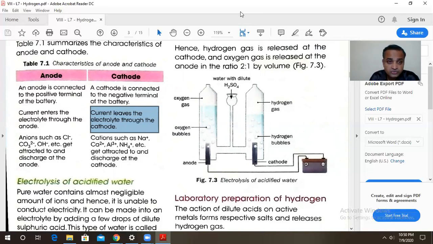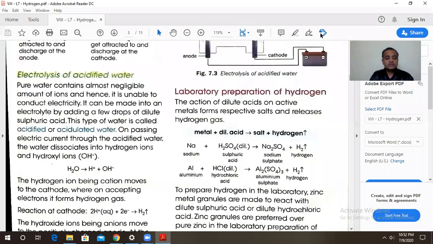These are a few points of difference between anode and cathode. So dear friends, now we have seen what is electrolysis, the process that takes place with the solution by passing electric current through it, that is formation of ions and the various reactions. We have seen the electrolytic cell, the electrodes, anode and cathode, and we have also seen that the ions are attracted towards the oppositely charged electrodes.